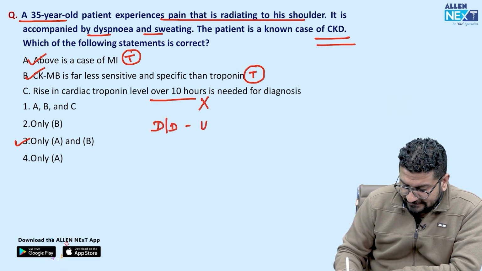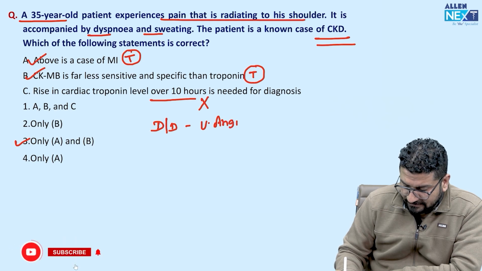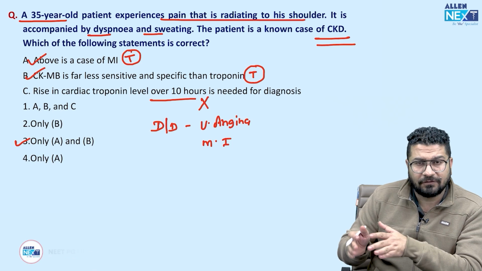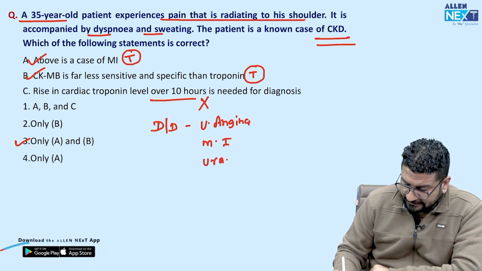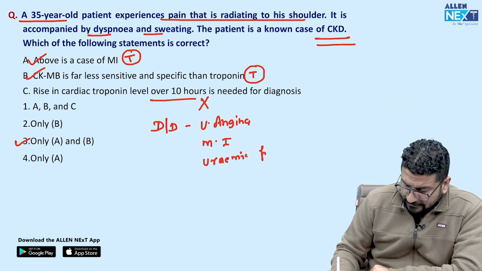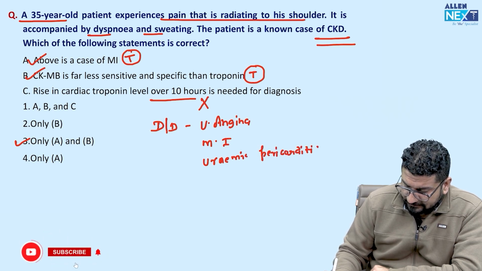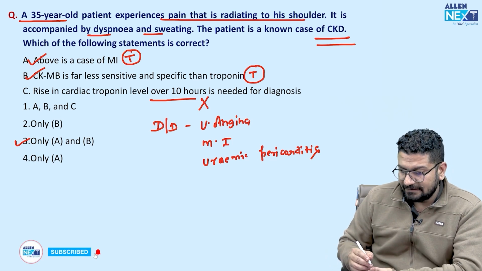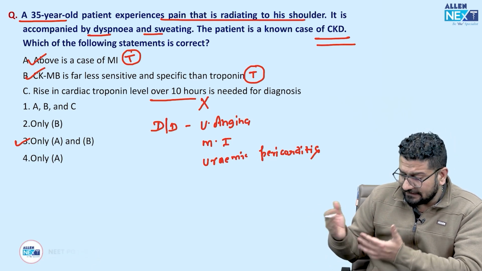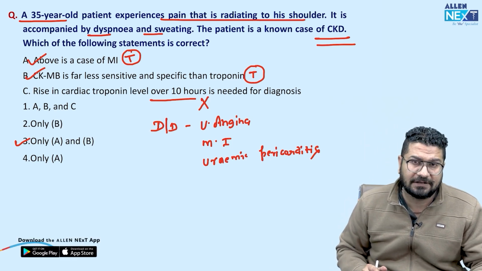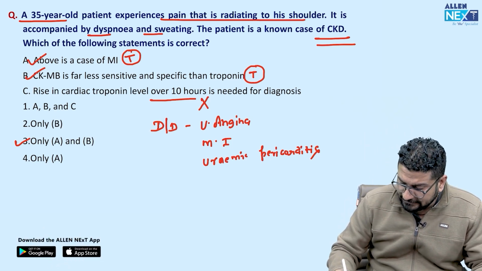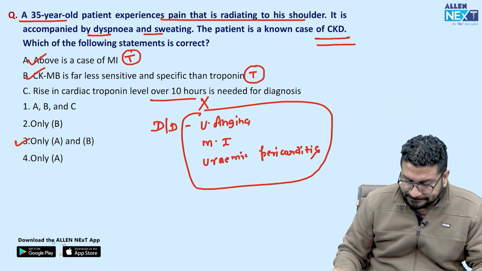And I told you the DDs in this case. So it could be unstable angina, first possibility. Second, it is MI, so they are telling you more information about MI. Third possibility in this case will be uremic pericarditis, because uremic pericarditis can also present with, I can say sometimes, ST elevation, and even in CKD patients, many have a false positive troponin and CPKMB. So these are the differential diagnoses in my case. आगे चलते.